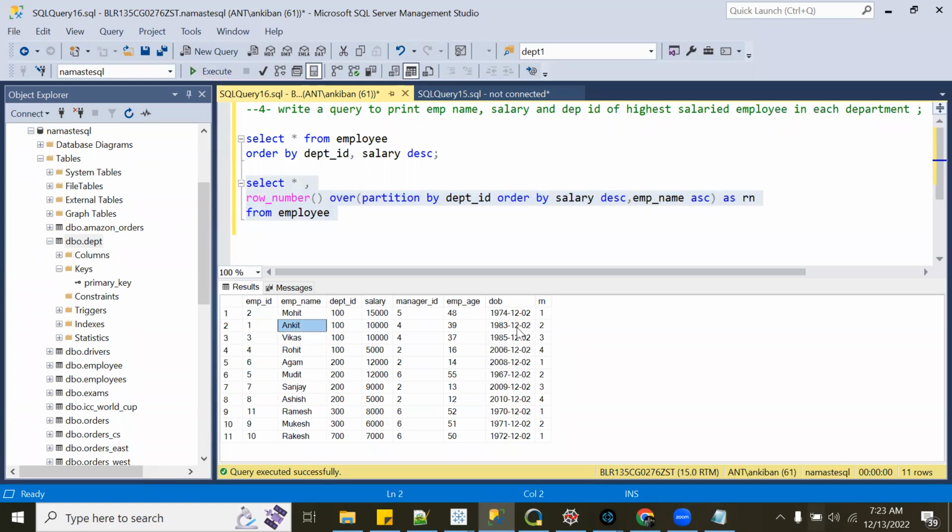So employee name Ankit is first, so it is giving 2, 3. Earlier it was giving in random order. No, earlier I observed that it was giving on the basis of employee ID itself. That's how the data is stored in my table. However data is stored in the table, it gives that, but you can specify, if they are duplicates, what you want to sort on as the second column. Got it.